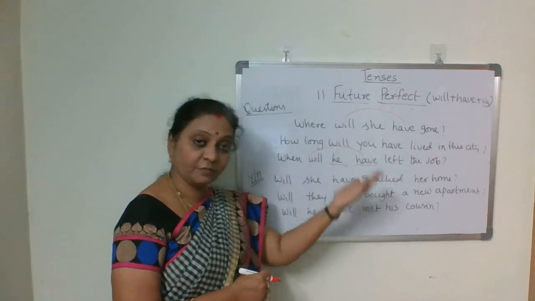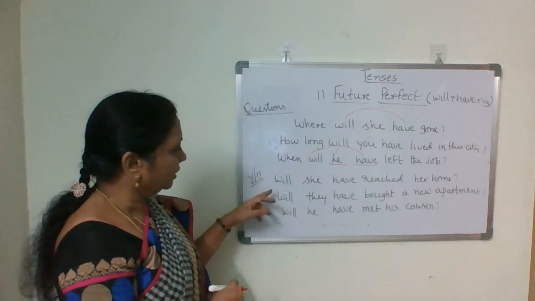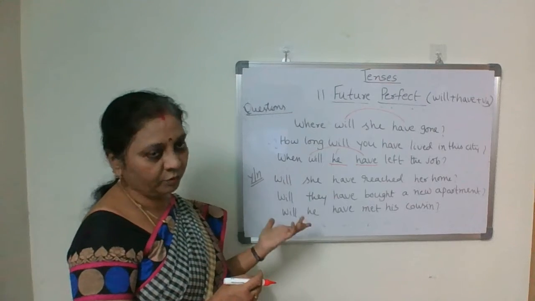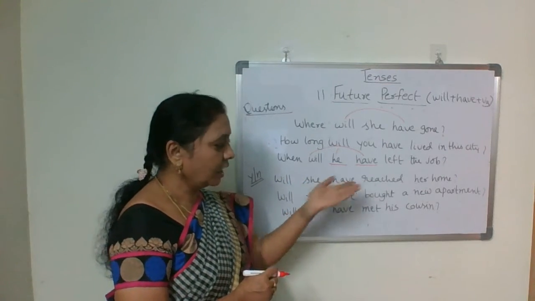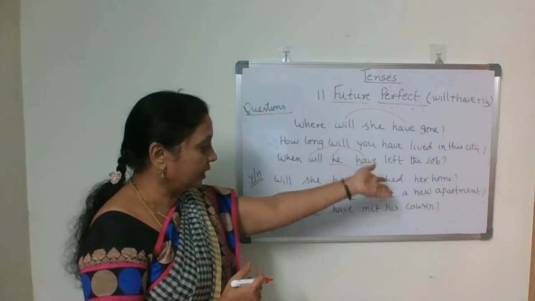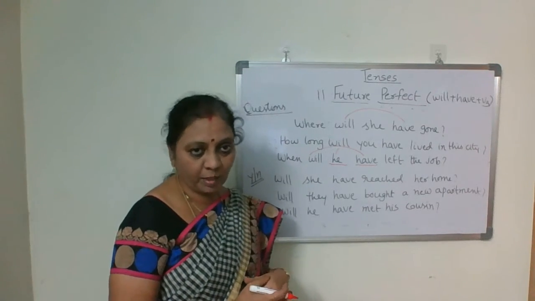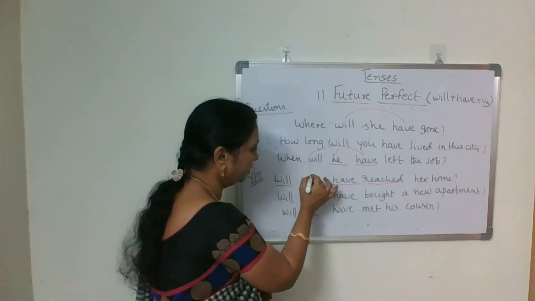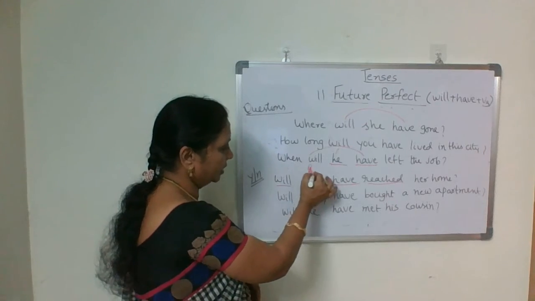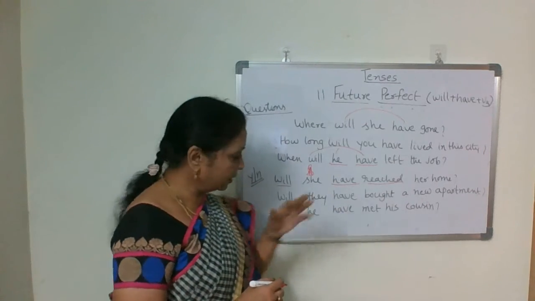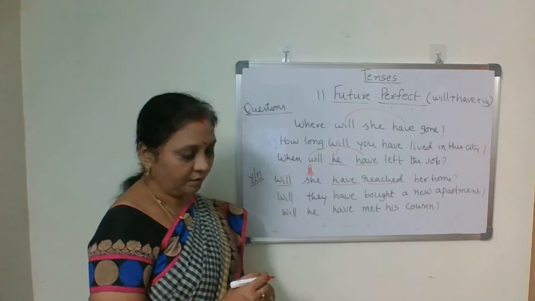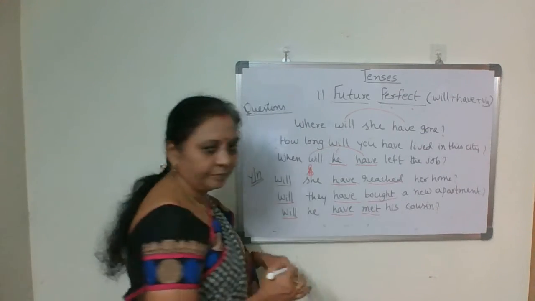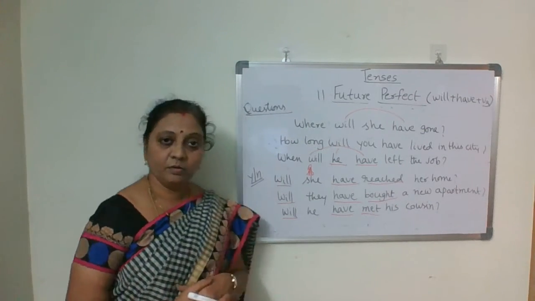Next, future, for example in the next 5 years. That is the important thing. Then yes/no questions. Will she have reached her home? Beginning only with will. After that the subject, then have plus V3. Will they have bought a new apartment? First will, then the subject in between, then have and bought. Will they have bought a new apartment? And will he have met his cousin? This is about yes/no questions.